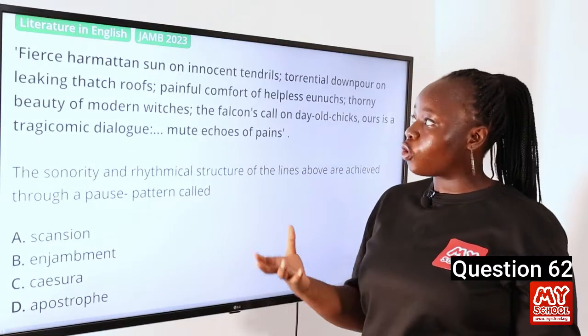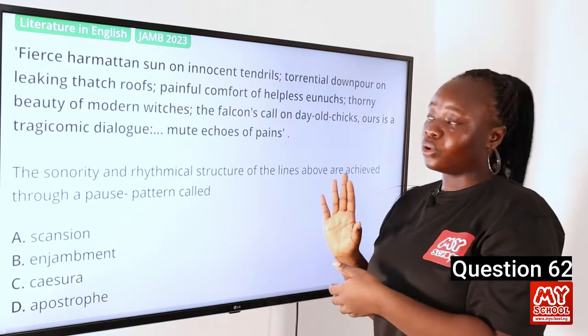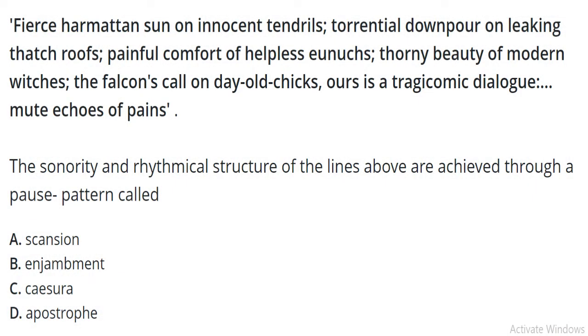as semicolons and commas. And you can see the use of semicolons and commas in these lines of poetry. They are used to help to create a dramatic effect, in the sense that while the reader is reading, they are able to pause in order to absorb the information in each of the segments in these lines of poetry. So the pause pattern effect created in these lines is caesura.